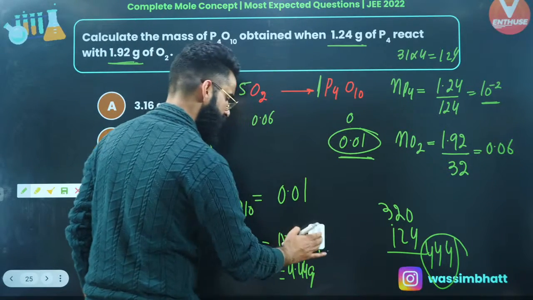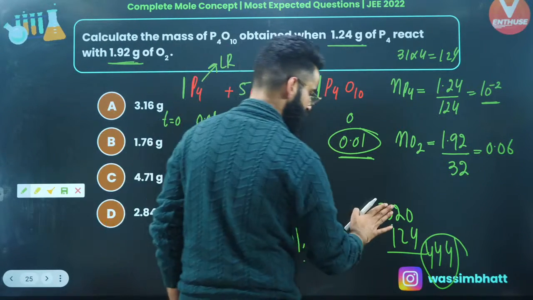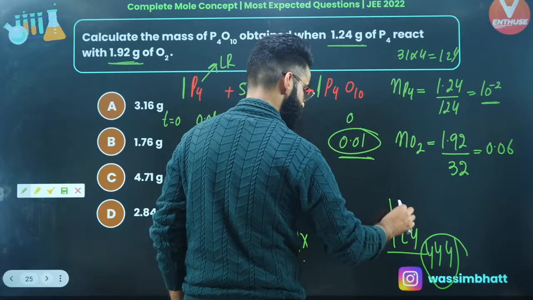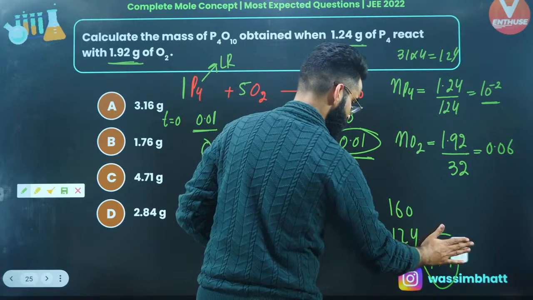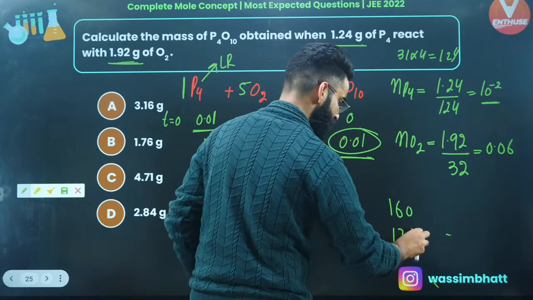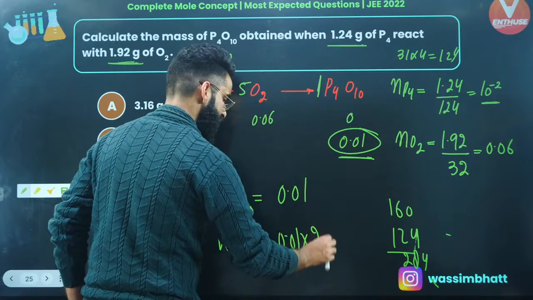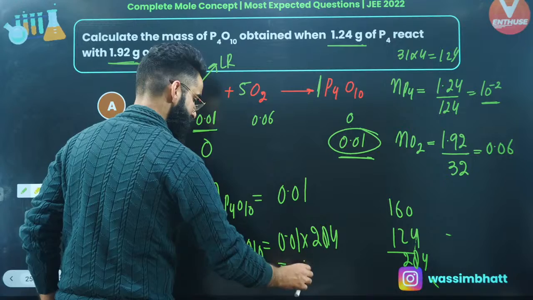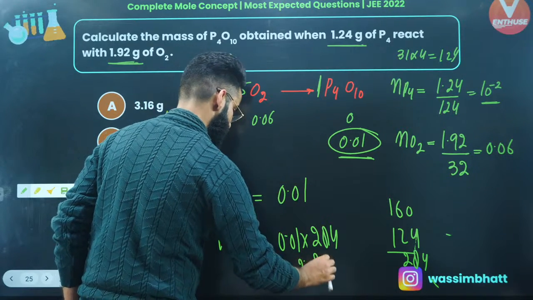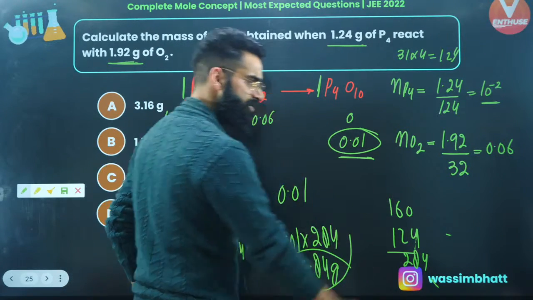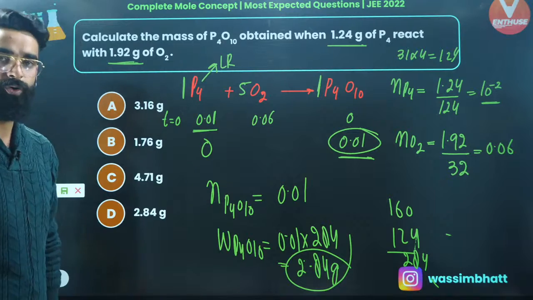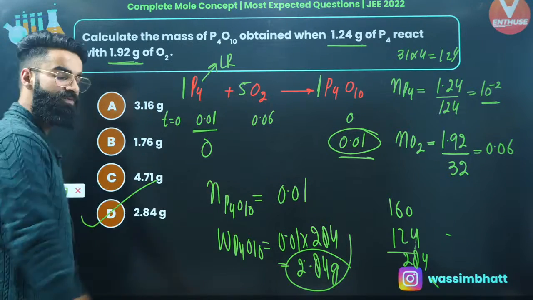The molar mass of P4O10 is not 444. Wait. There are 10 oxygen atoms, so it's going to be 160, right? So the molar mass is going to be 124 plus 160, which is basically 284 grams per mole, right? So the final answer is going to be 2.84 grams. So we got to know exactly 2.84 grams of P4O10 will be getting formed at the end of the reaction, which is option D.